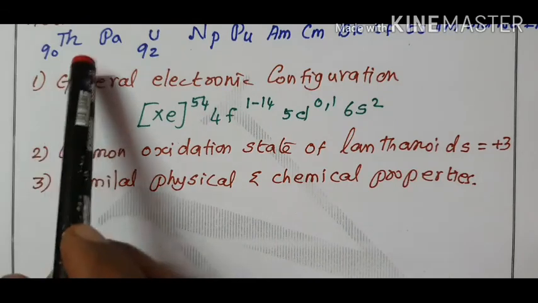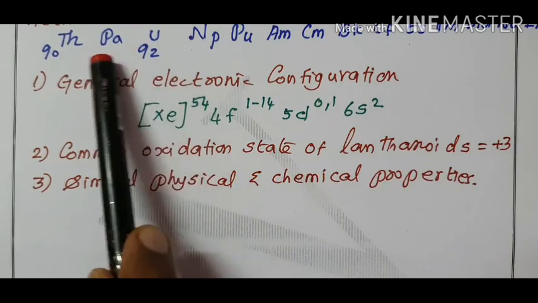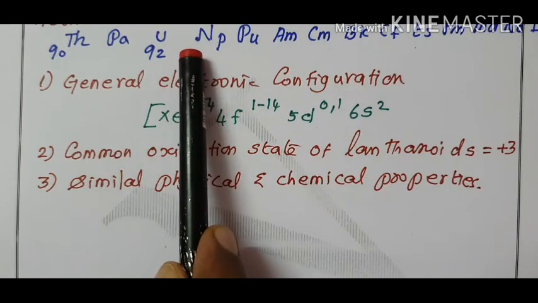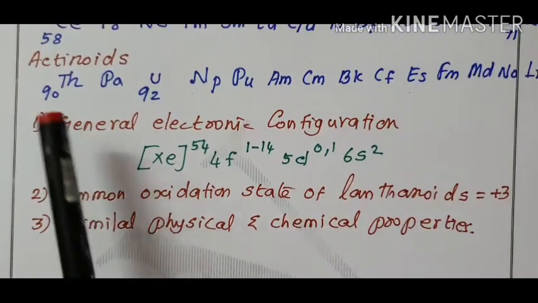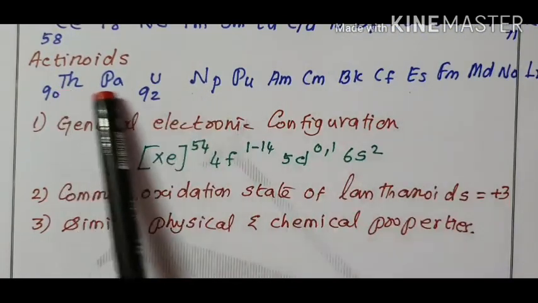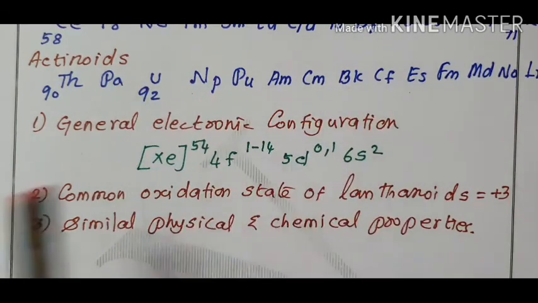Similarly, the 14 elements following actinium resemble in their physical and chemical properties.